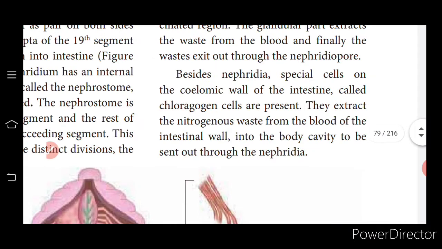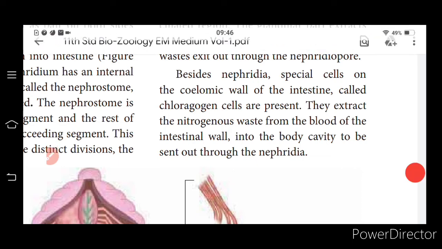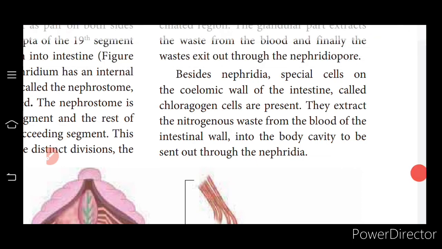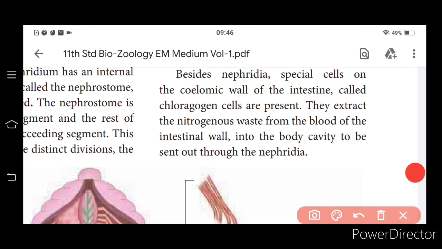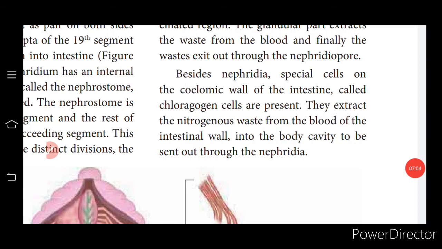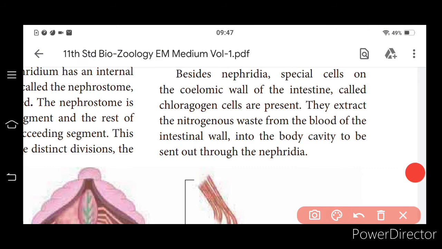So besides nephridia, special cells on the coelomic walls of the intestine are called chlorogogen cells. See, it is very important for a 1 mark question. Chlorogogen cells are present in the earthworm and they perform the function of excretion. These chlorogogen cells extract nitrogenous waste from the blood of the intestinal wall into the body cavity, to be sent out through the nephridia.